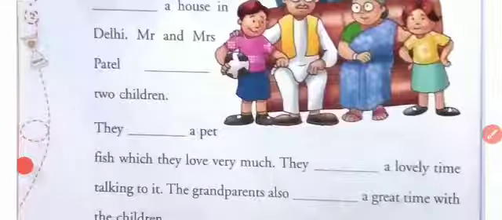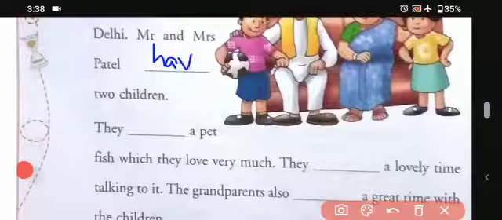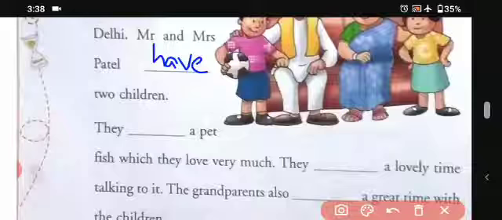Mr. and Mrs. Patel dash two children. So what do they have? They have two children. So we'll be writing here have. Okay. And then they dash a pet. So what do they have? They have a pet. So we'll be writing here have.